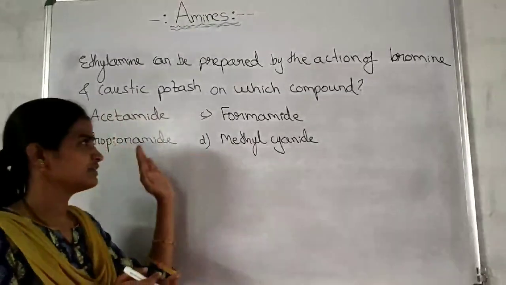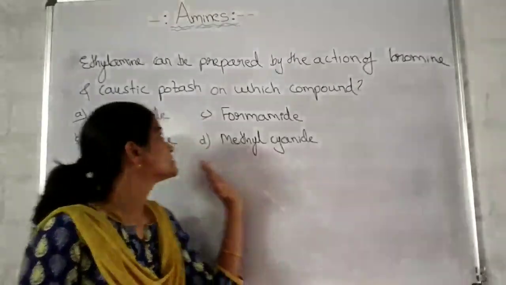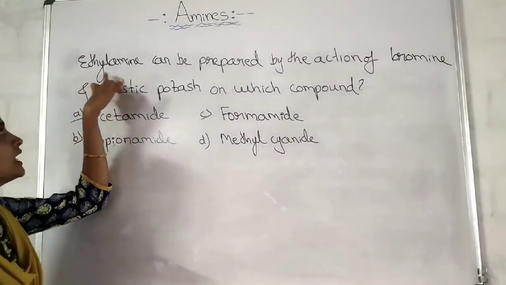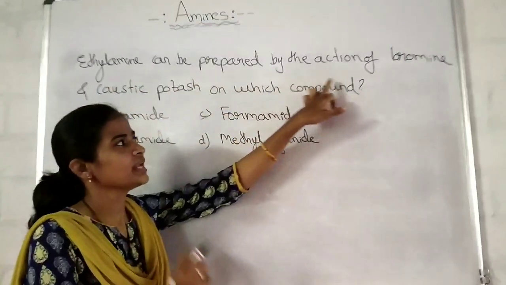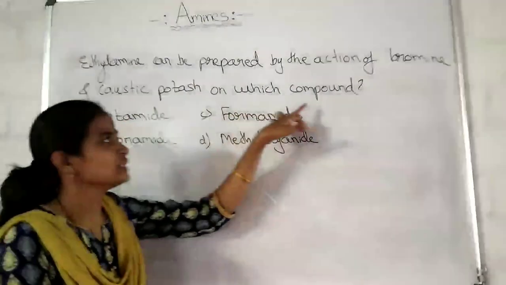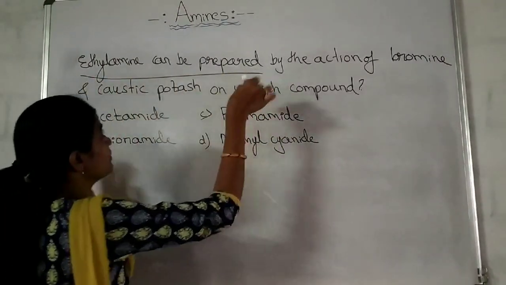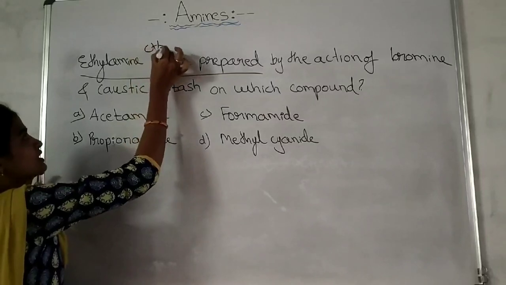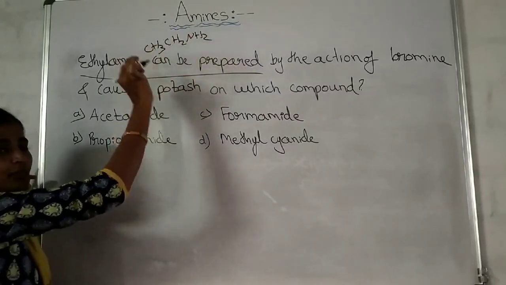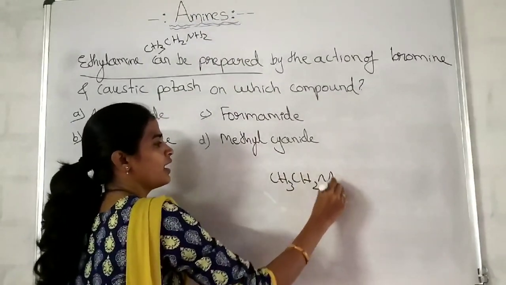Okay. Now I have written here one of the questions which was asked in the competitive exams. Let us see whether you are able to answer it or not. Ethyl amine can be prepared by the reaction of bromine and caustic potash on which compound? What I have given? Ethyl amine can be prepared. Ethyl amine means CH3CH2NH2. It is a product.